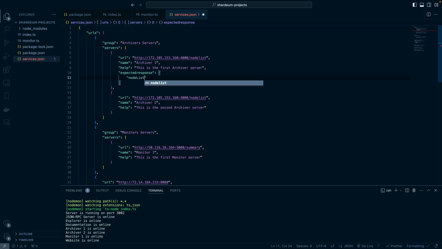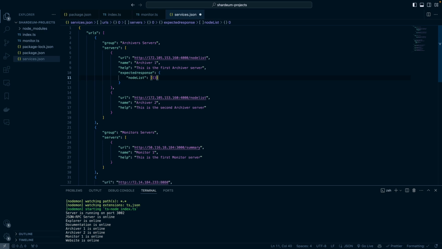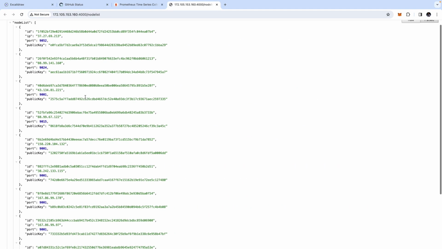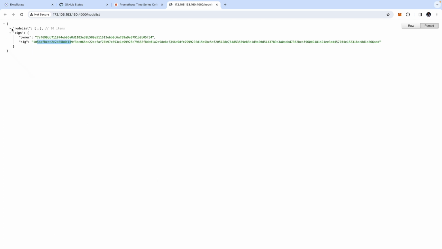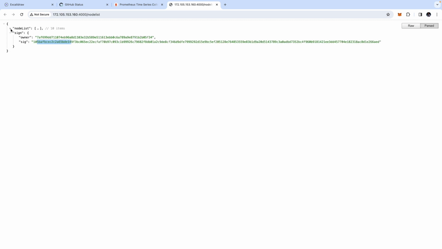This is going to be an array. And the way that I want to try to mock this is to say, let the array have at least 2 items, right? I know there's 10 at the moment. If I collapse the node list array, you see we've got 10 items in there. But right now, let's check for 2 items. So if the node list array contains at least 2 nodes, then we can say that the server is online.